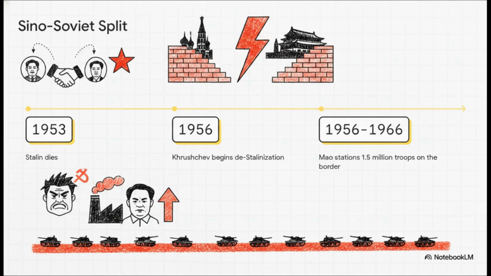The alliance fractured. Mao then tried to out-industrialize the Soviets with the Great Leap Forward to become the true global leader of communism. By the decade between 1956 and 1966, Mao had stationed a whopping 1.5 million soldiers along the Soviet border. So yeah, the two central communist powers were now officially divorced.